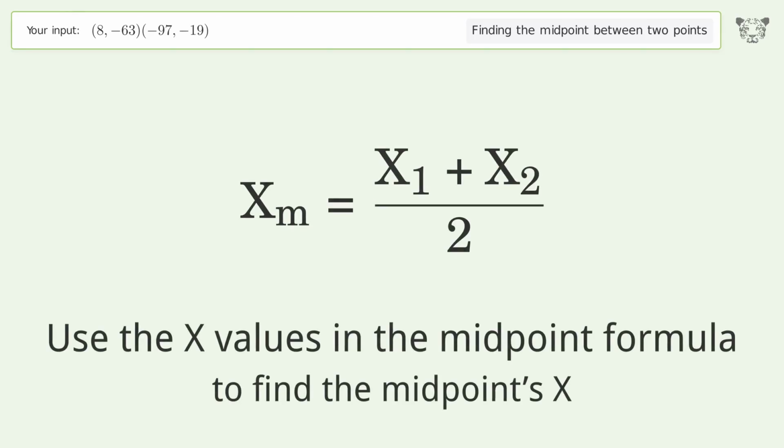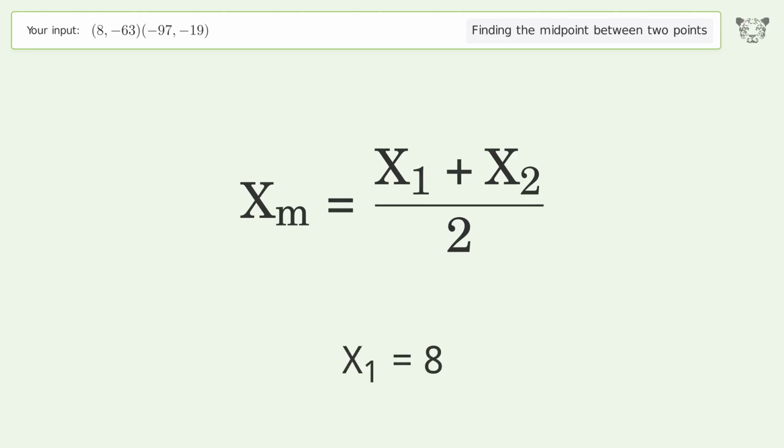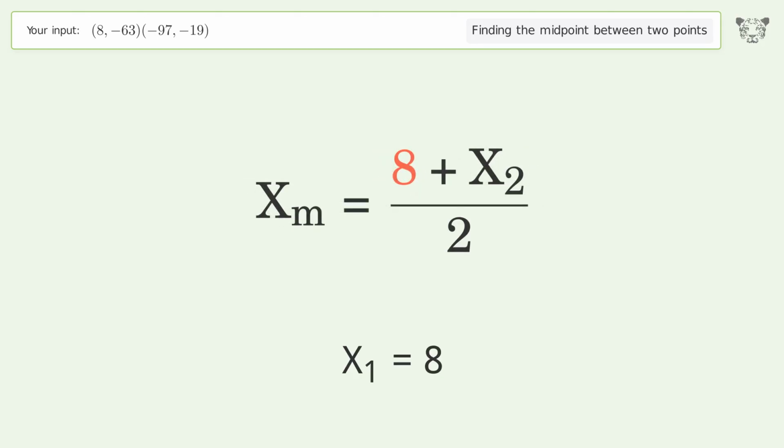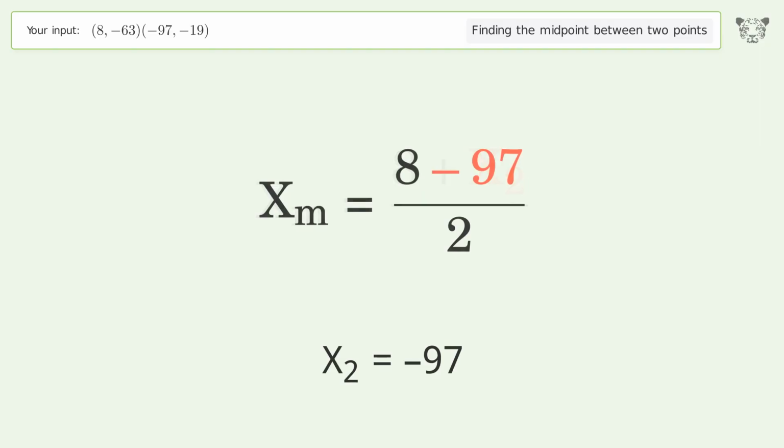Use the x values in the midpoint formula to find the midpoint's x. x1 equals 8. x2 equals negative 97. Simplify the arithmetic.